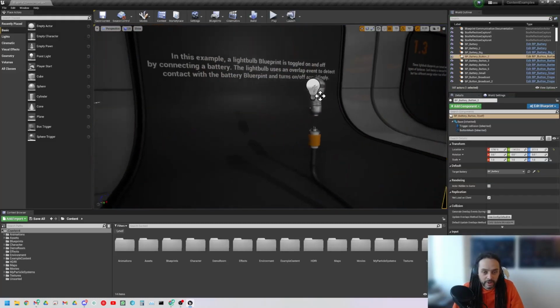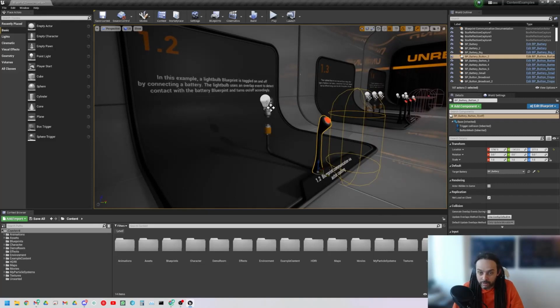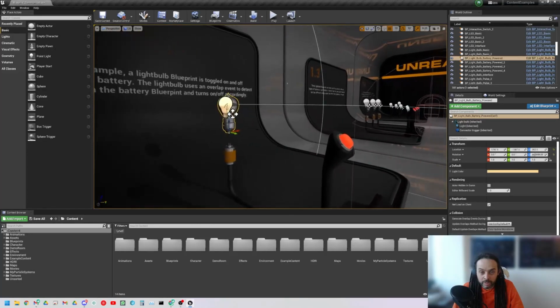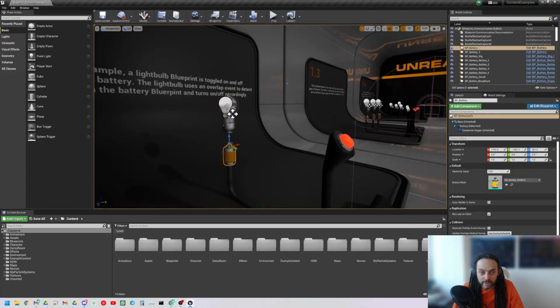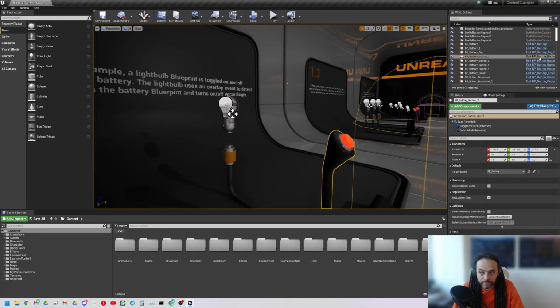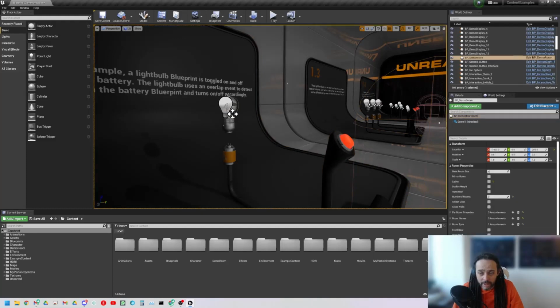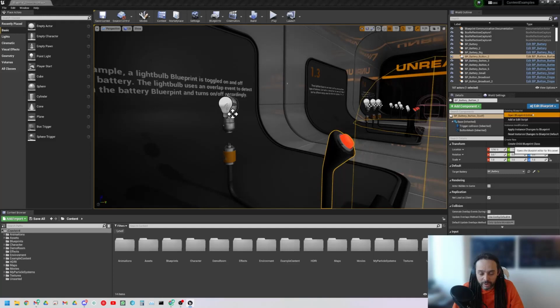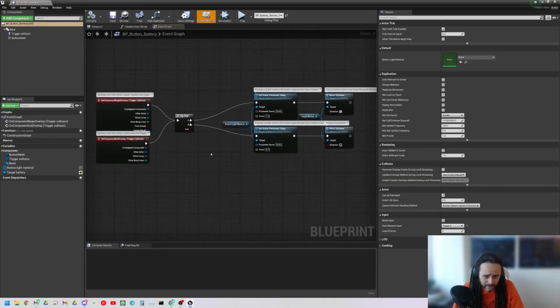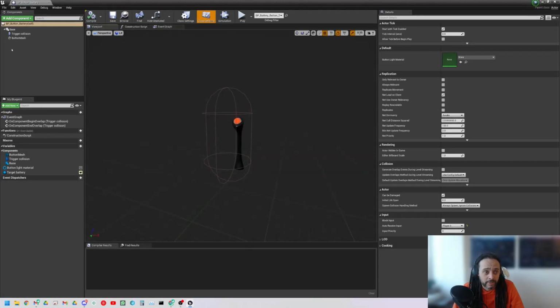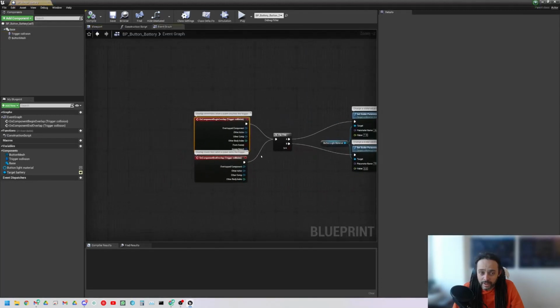So let's have a look at this. We've got the battery button, we've got the battery, and we've got the light bulb. Okay, and if we look in here, we can see each of these is a blueprint. Something you may notice as well is anything you select inside the world that is a blueprint will have an edit blueprint here. So that's another way to get to it. So let's just have a quick look at the button first. Okay, button looks pretty much the same. We have trigger for the event, an overlap for the trigger collision. Okay, trigger collision there. We just go down, access that, takes us back here.